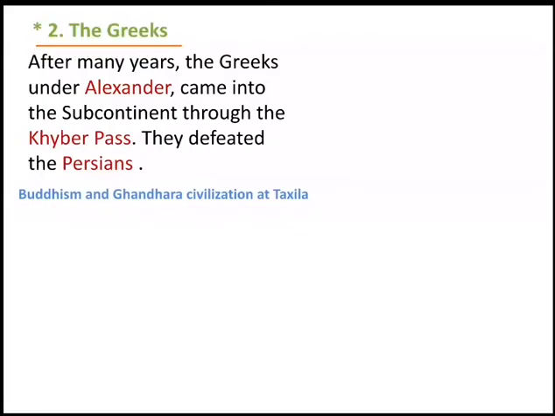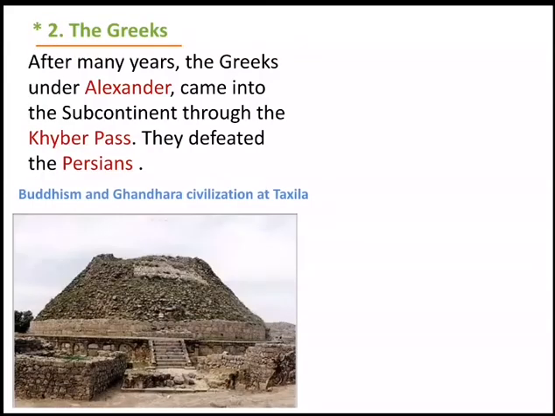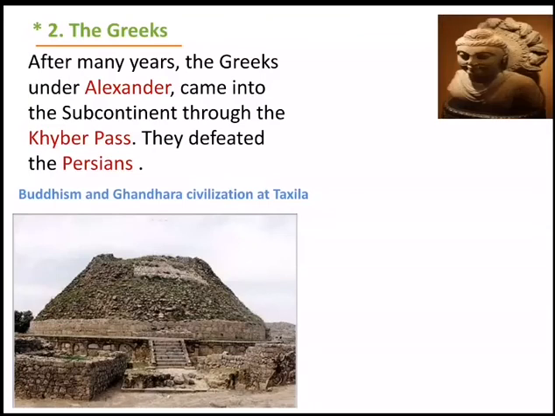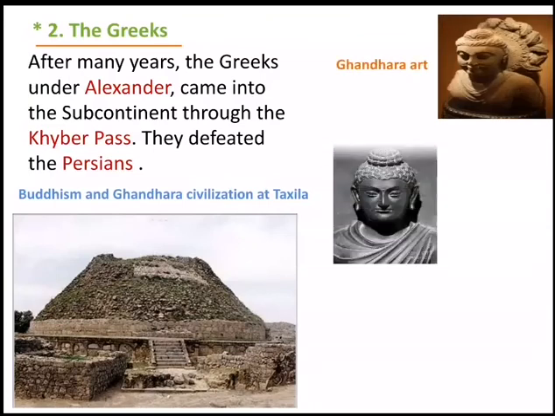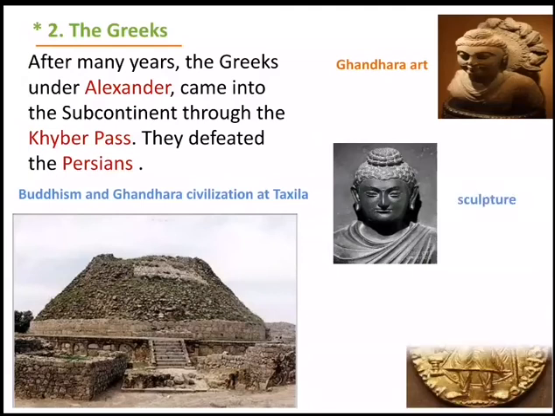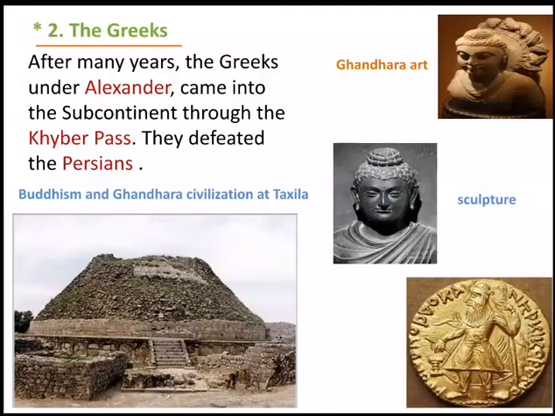The Greeks. After many years, the Greeks under Alexander came into the subcontinent through the Khyber Pass. They defeated the Persians. The Greeks were art-loving people and influenced the art and sculpture in Gandhara and Taxila. Most of the people of this region were Buddhists.